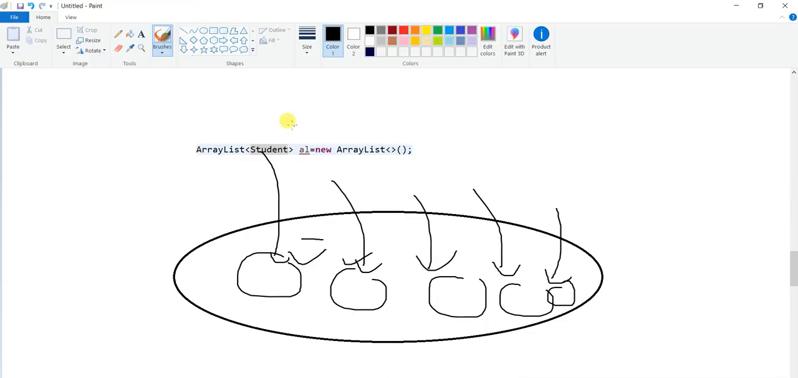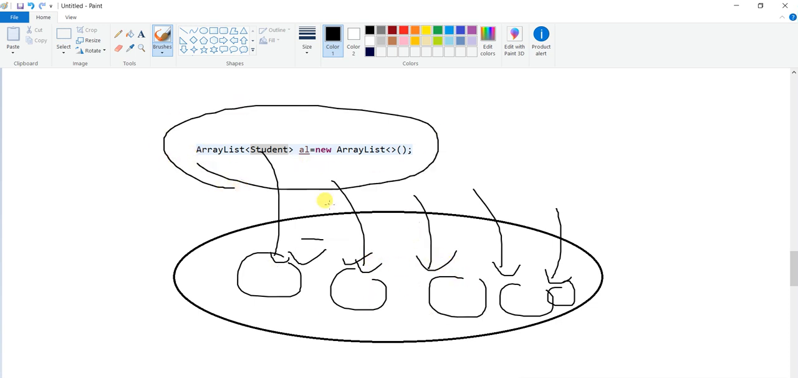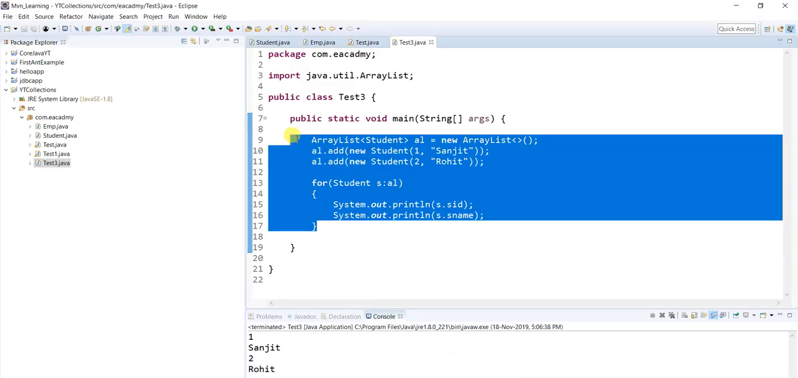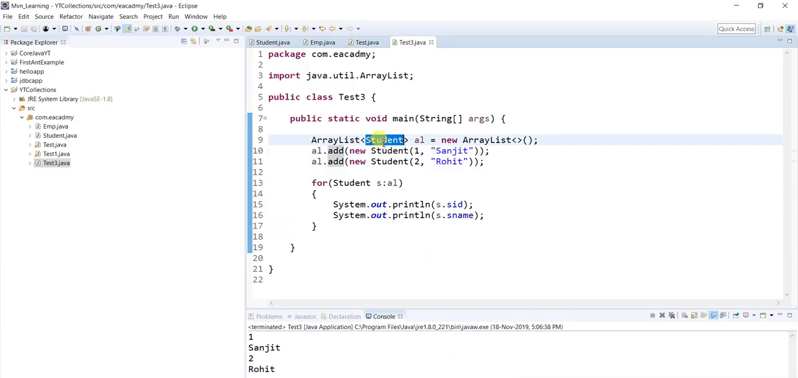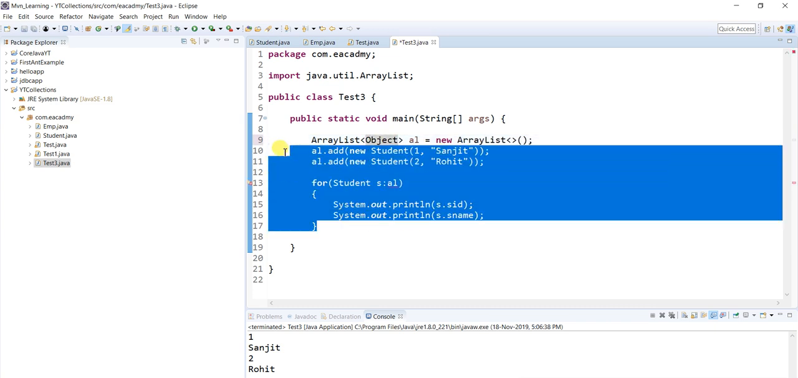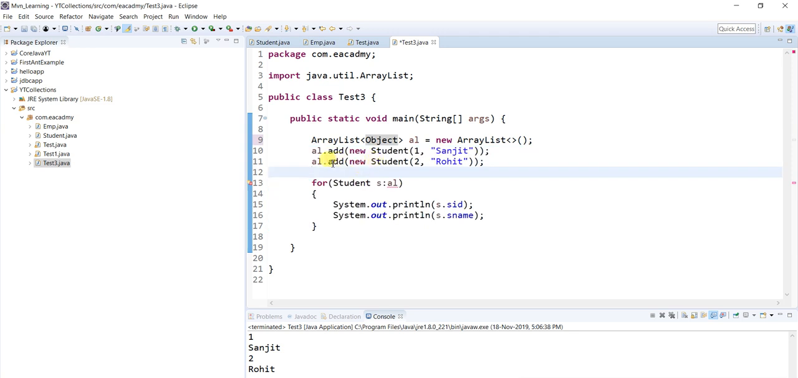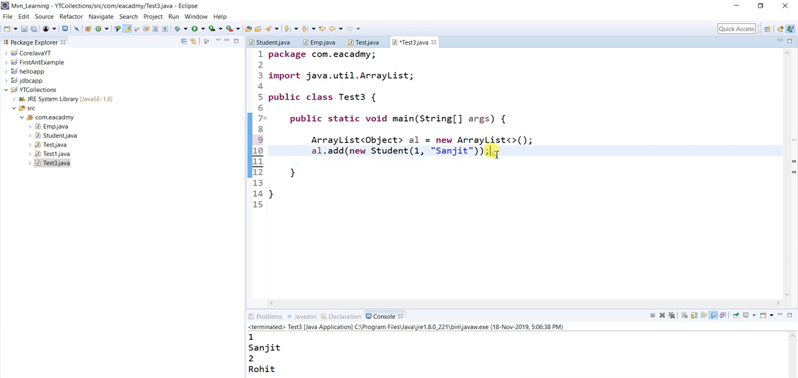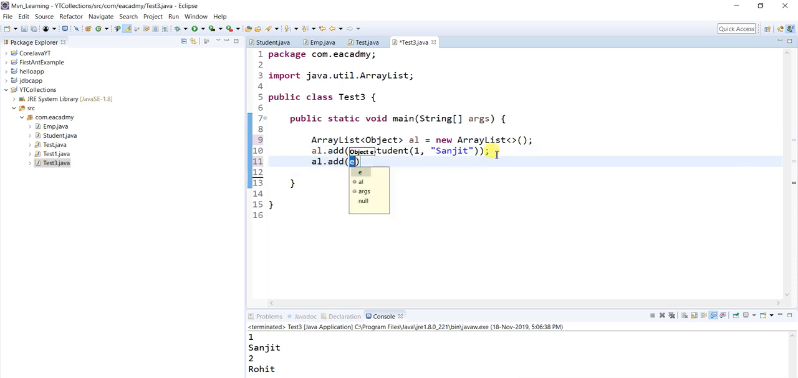But the drawback is that in this ArrayList only Student objects can reside. If you want to put an Employee, it's not possible. So what kind of ArrayList do you have to prepare? You have to prepare an ArrayList of Object. If you prepare an ArrayList of Object, it's easily allowed. You add a first Student, and you can also add a new Employee as well.